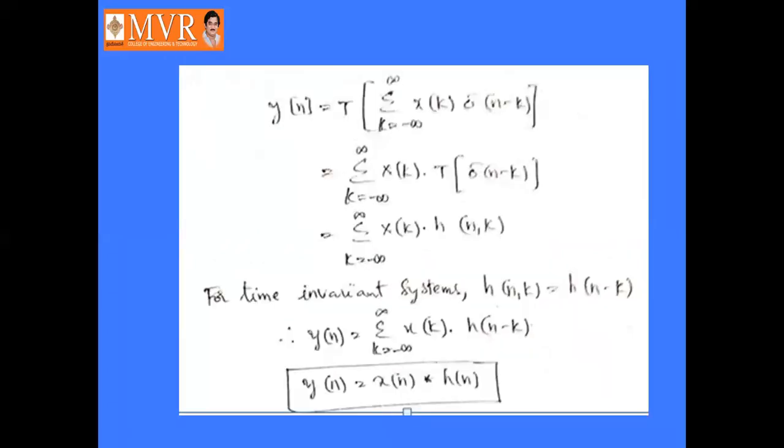So it will become x of k into h of n minus k. It is nothing but simple convolution, that is x of n convoluted with h of n. So this is the impulse response.